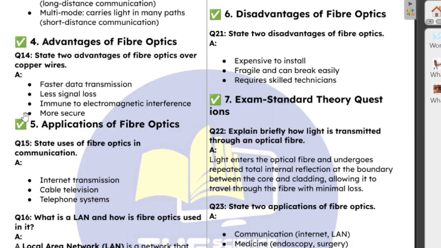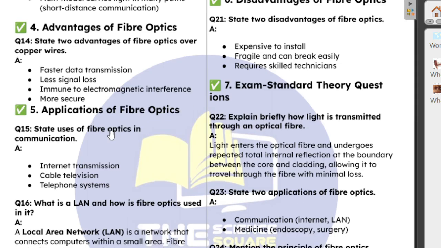Also, less of the signal is lost because of the concept of total internal reflection between the core and the cladding. Another advantage is that they are designed to be immune to electromagnetic interference, and they are much more secure.